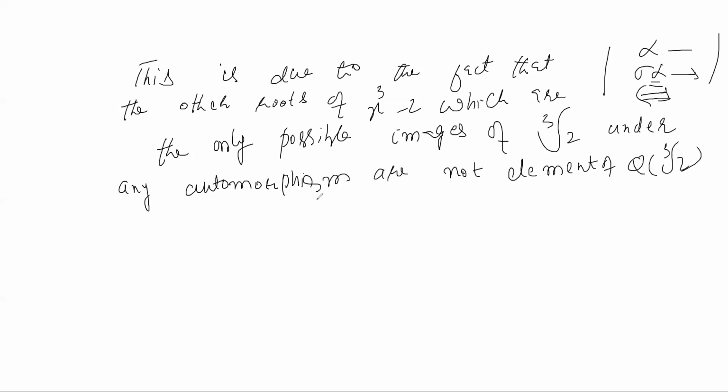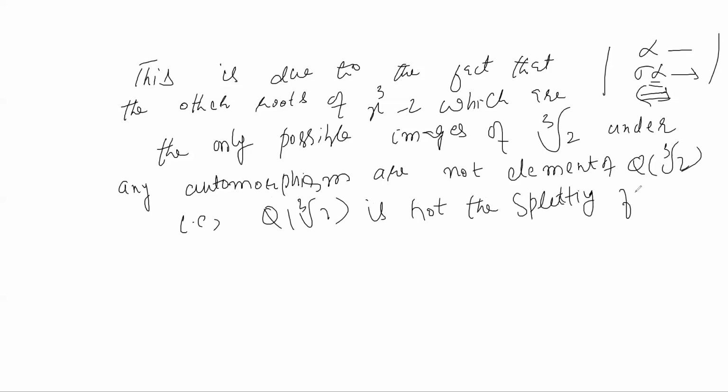That is, this is not the splitting field. Okay, that is, Q of cube root 2 is not the splitting field of this polynomial x cube minus 2 over Q.